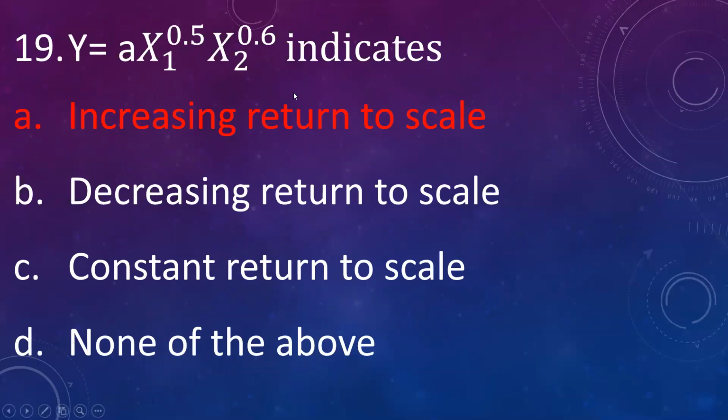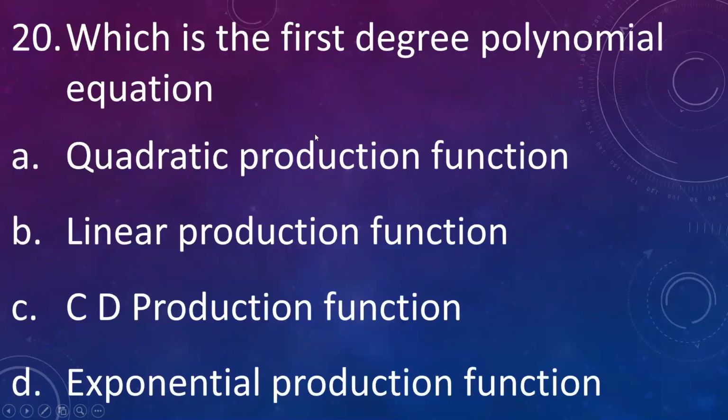How to calculate returns to scale in case of Cobb-Douglas function? Just add the parameters, that is B1 plus B2. So here 0.5 plus 0.6, that will be 1.1. When it is greater than 1, it is increasing returns to scale. When it is less than 1, it is decreasing returns to scale. And when it is equal to 1, it is constant returns to scale. In the given example, it is greater than 1, so it indicates increasing returns to scale.